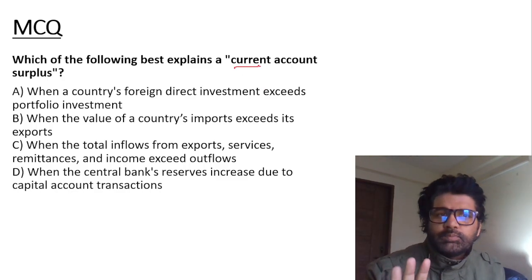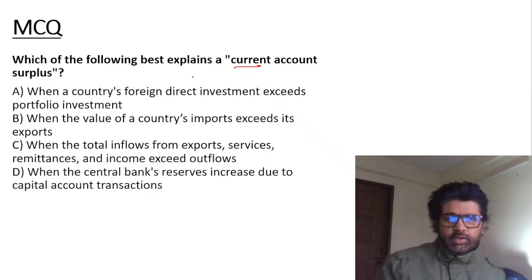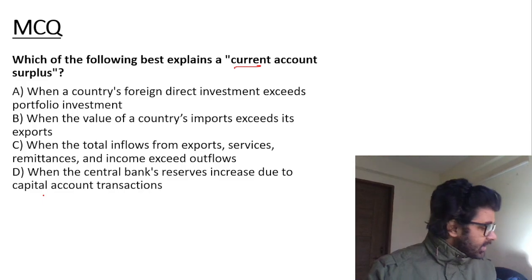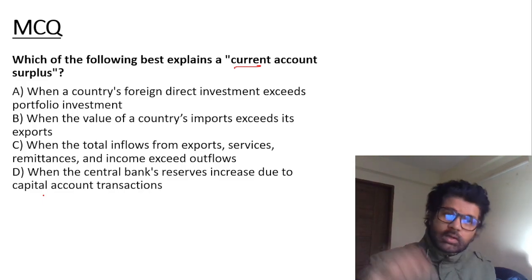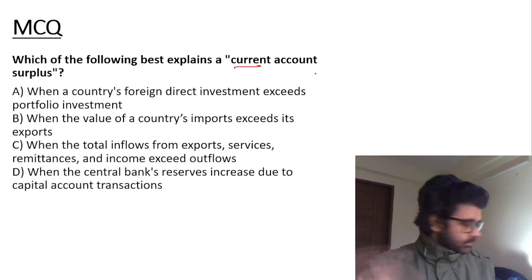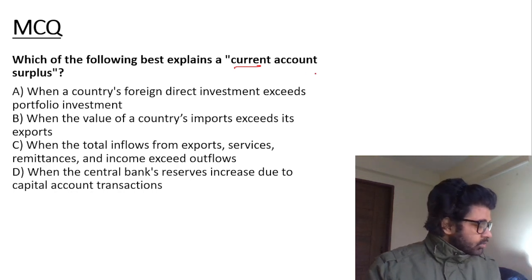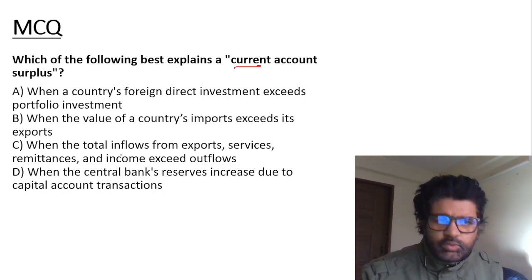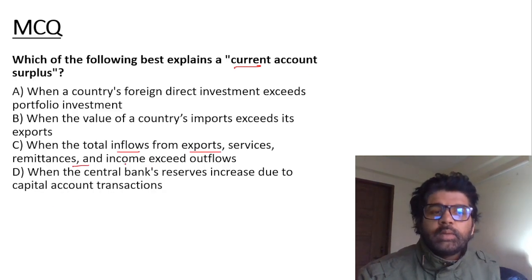Now let's solve MCQ 1. Which of the following best explains a current account surplus? When will you have a current account surplus? As I have told you, India generally has a current account deficit and compensates it by capital account surplus. China has the exact opposite. They have a current account surplus, and because they don't need to take loans, they have a capital account deficit. So current account surplus is when the total inflow from export, services, remittances and income exceeds outflow. The answer is C.